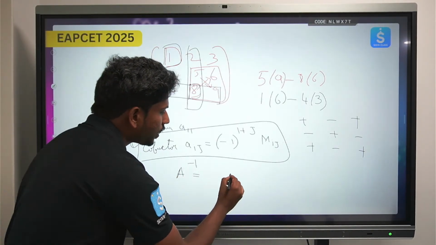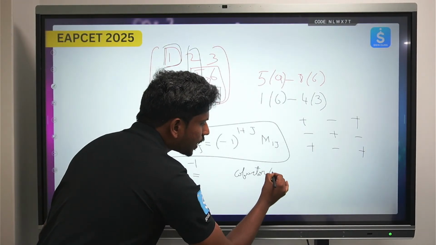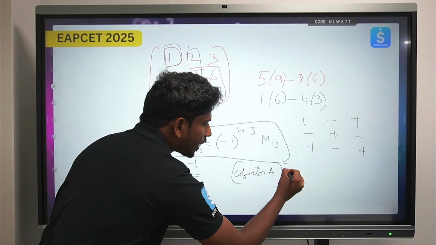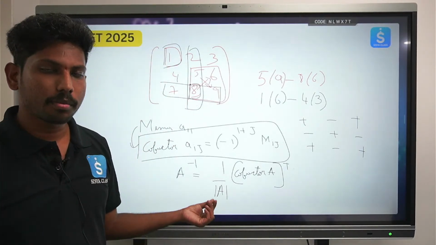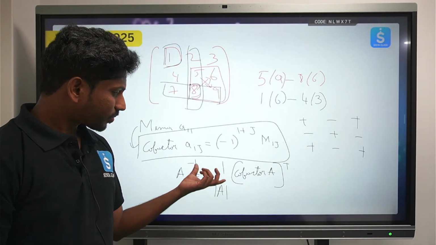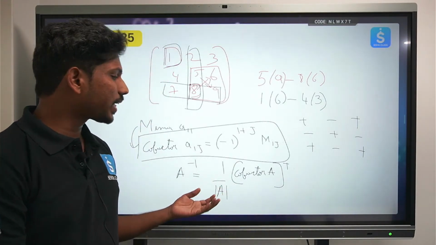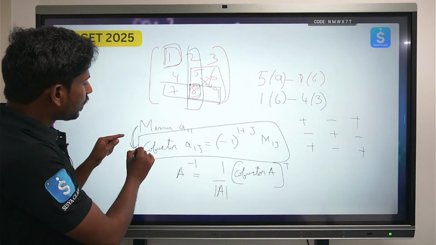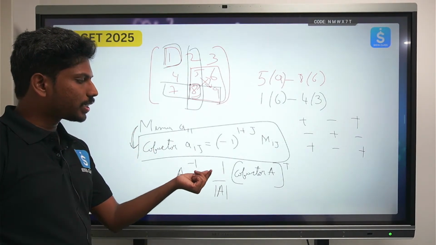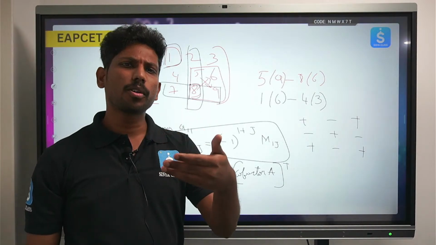Inverse is nothing but the cofactor of A, మొత్తం కోఫాక్టర్స్ అన్ని ఫైండ్ అవుట్ చేసి దాన్ని ట్రాన్స్పోజ్ చేసి, and if you divide it by the determinant. నేను డిటర్మినెంట్ కాన్సెప్ట్ ఇంకా చెప్పలేదు, but still you already know how to find the determinant of a matrix. So it is not like నేను కొత్తగా ఇంట్రడ్యూస్ చేయాలని, but somewhere you can always find minor నుంచి cofactor, cofactor నుంచి you can find the inverse of a matrix, and we will discuss more about the inverse of the matrix in